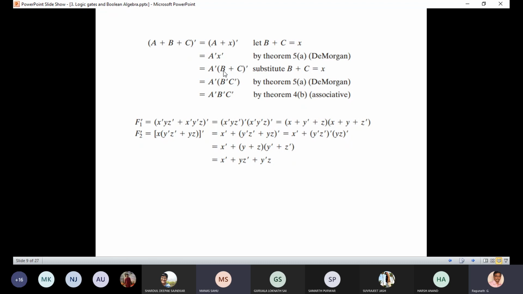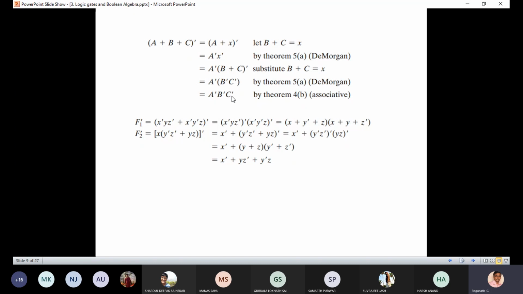Then substitute the x value. The x value is b plus c, and now it becomes a bar dot b plus c whole bar. And again you have to apply De Morgan's for this. If you apply De Morgan's, you will get b bar dot c bar. So the final answer is a bar dot b bar dot c bar.